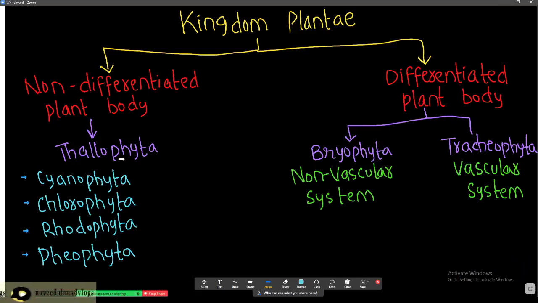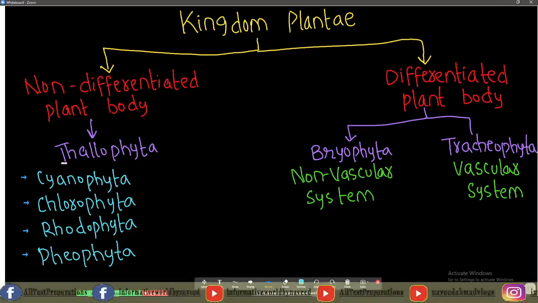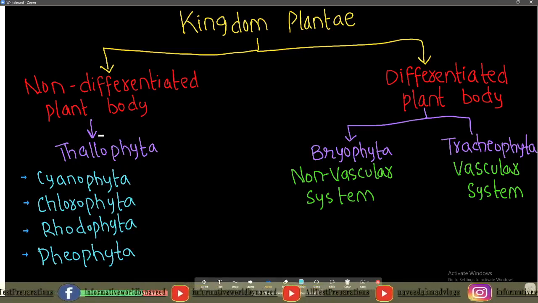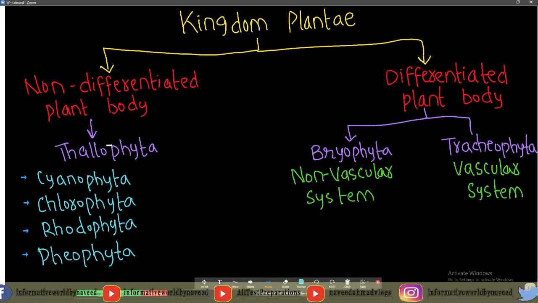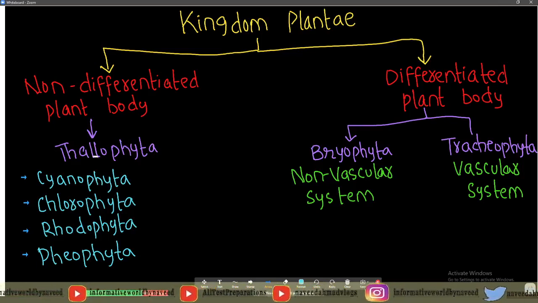What are the further types of Thallophyta? Thallophyta is a primary division of the plant kingdom, and it consists of plants with a single cell sex organ or with many cell sex organs, and all cells give rise to gametes. So Thallophyta includes all those plants which contain a single cell sex organ or many cell sex organs, and all of them give rise to gametes.